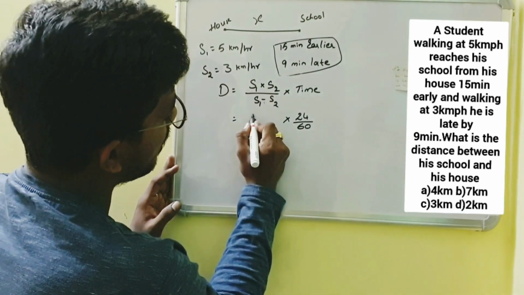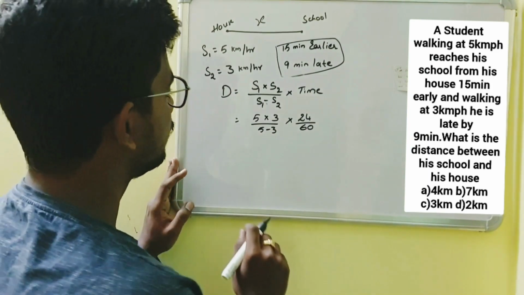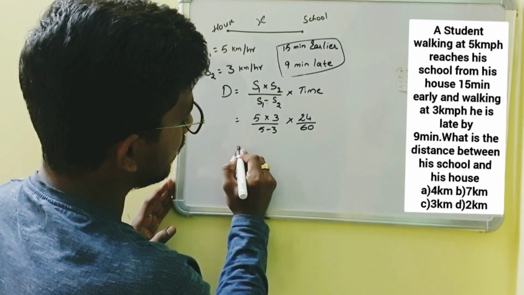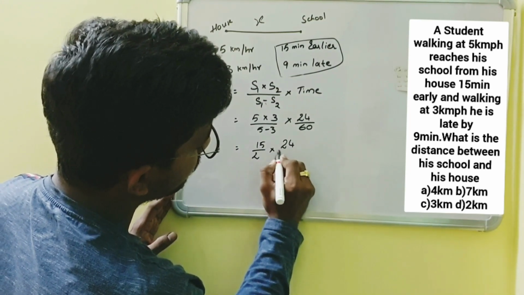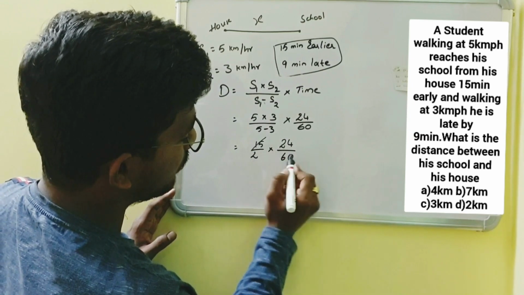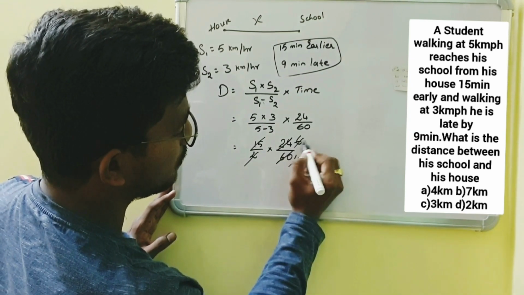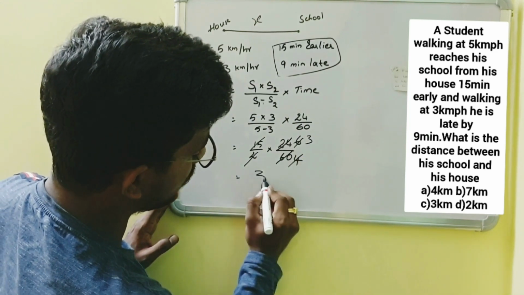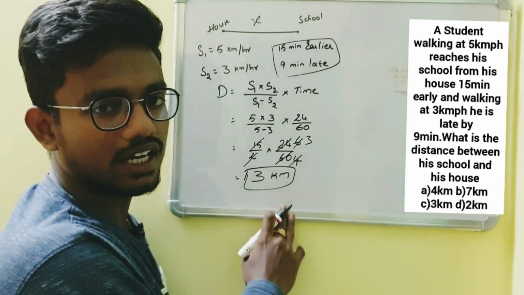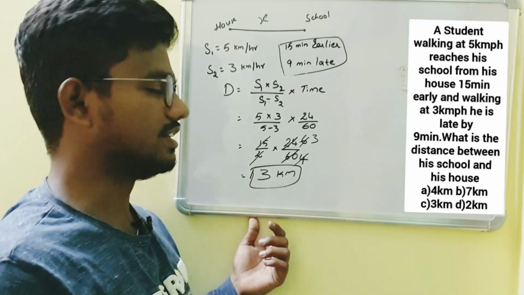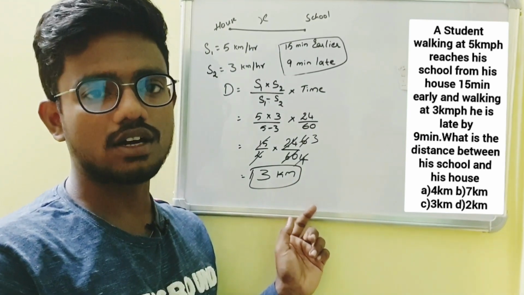See, the speeds are 5 and 3. Okay, 5 minus 3, which is nothing but 2. Okay, we get 15 by 2 into 24 by 60. By cancellation with 15, we get 15 4 60 and 4 6 24. By cancellation with 2 we get 3. So directly we got the answer as 3 kilometers. See, by using this formula method we can reduce our time in our competitive exams, which is a profitable thing. So we have to use this formula method in our competitive exam.